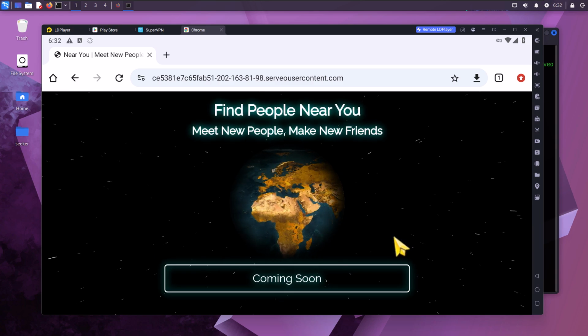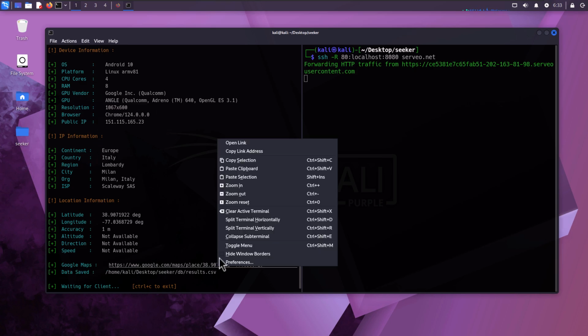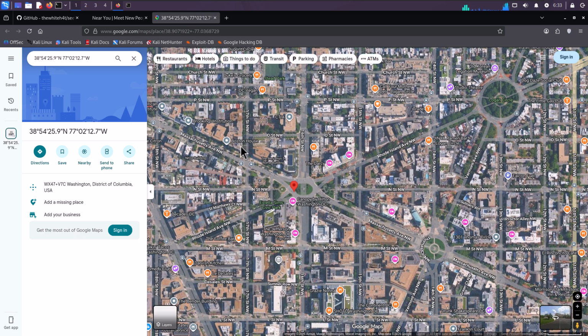For example, his device information, like what country he is from, what city, and most importantly, he captured the exact geolocation. A hacker can easily open the link that he got and it will show almost the exact location of the victim. So how do you make sure no one ever does this to you?